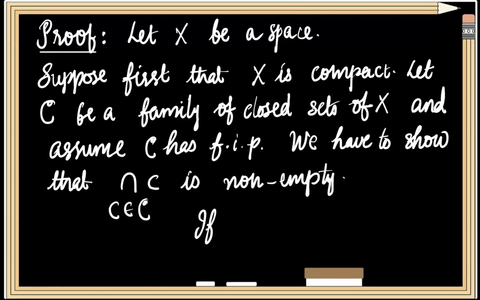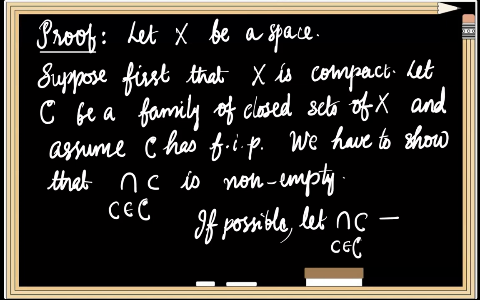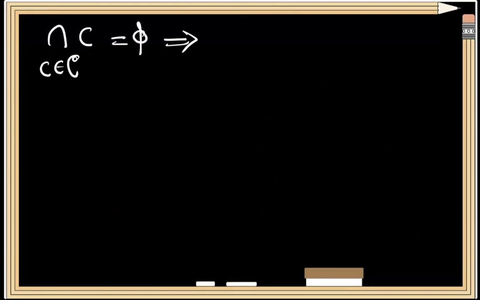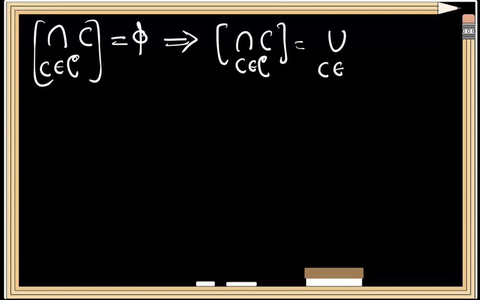If possible, assume that this intersection, that is the intersection of C over all C element of family C, is equal to phi. We know that by De Morgan's law, the complement of this intersection, which will be equal to the union over all C element of family C of X minus C, will be equal to the complement of phi, which is equal to X itself.